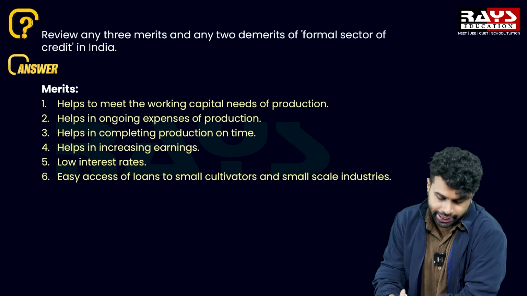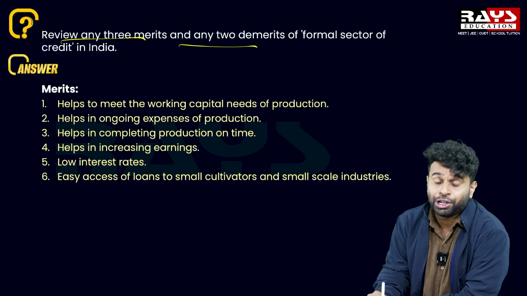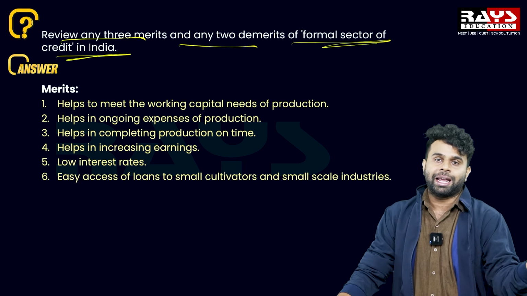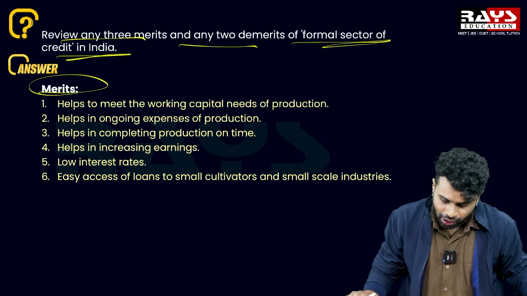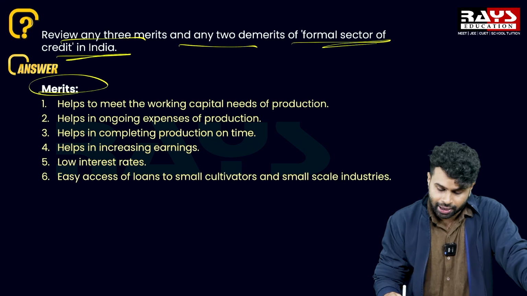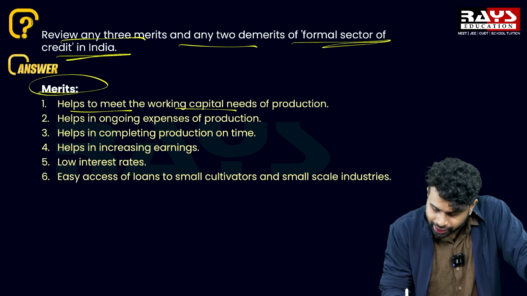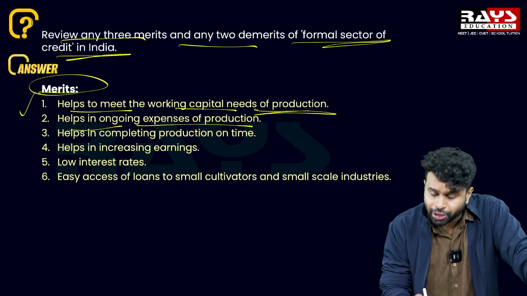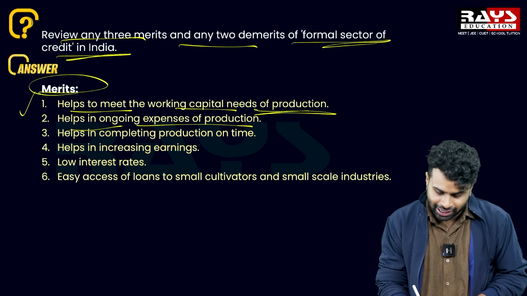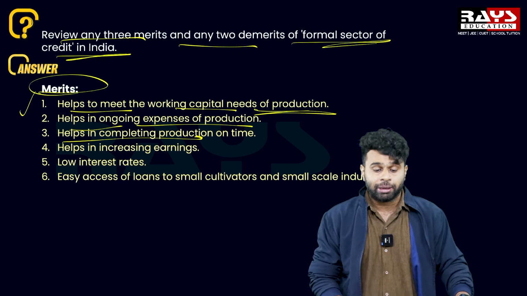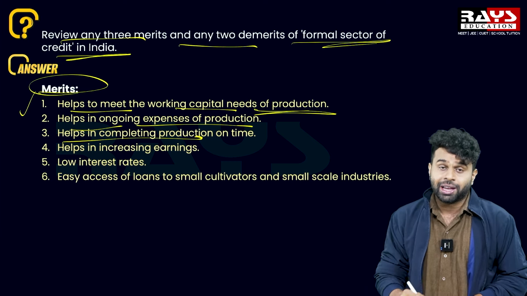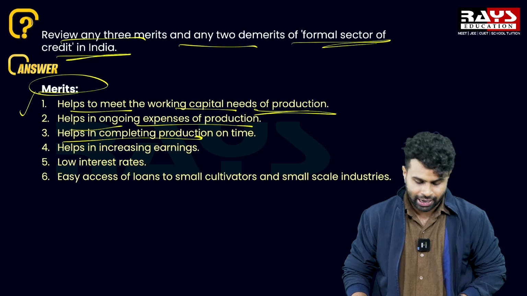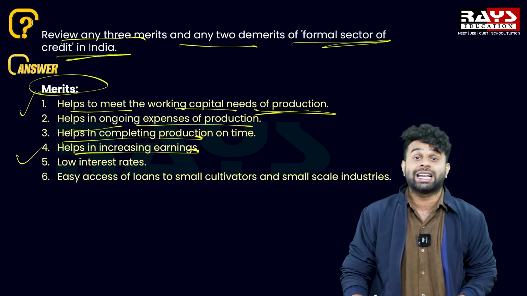And the second question is, review any 3 merits and 2 demerits of formal source of credit in India. So we are going to have a deep dive. So what are the merits of formal source of credit in India? The first point is, helps to meet the working capital needs for production. Second point is, helps in ongoing expenses of production. And third point is, helps in completing production on time. When we require funds for completing production on time, we generally rely on banks. And the fourth point is, helps in increasing earnings.